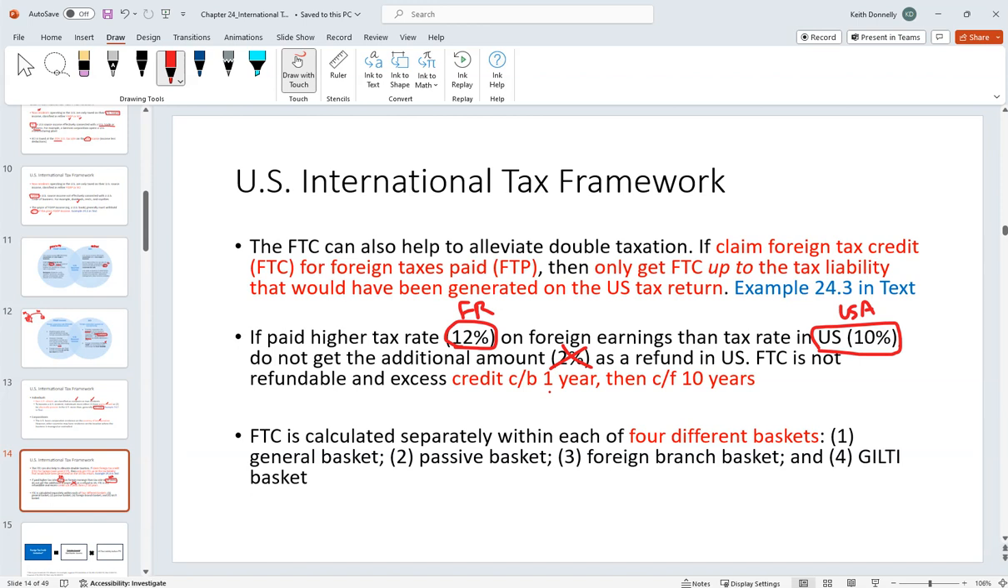You can bank it for later on and use it, following the carry back, then carry forward 10-year rule, but we don't let you get that right off the bat. Likewise, when we talk about the foreign tax credit, we're going to do one foreign tax credit for each basket of income. So it's not just one single calculation. You have to sort your income into the different types of baskets, and then within each basket, you calculate a foreign tax credit.